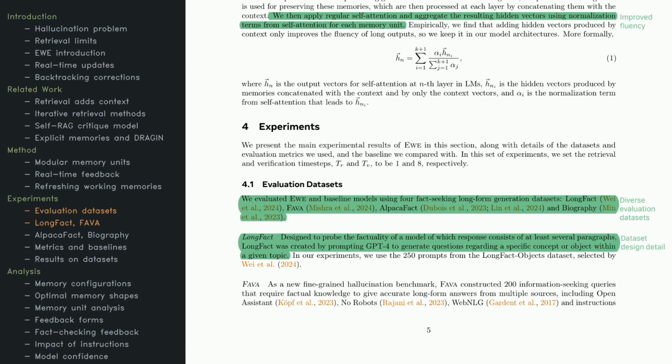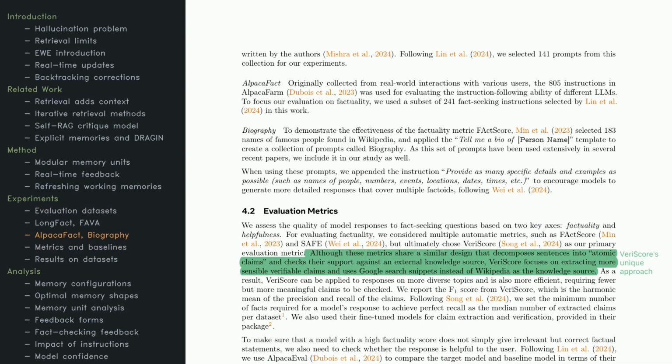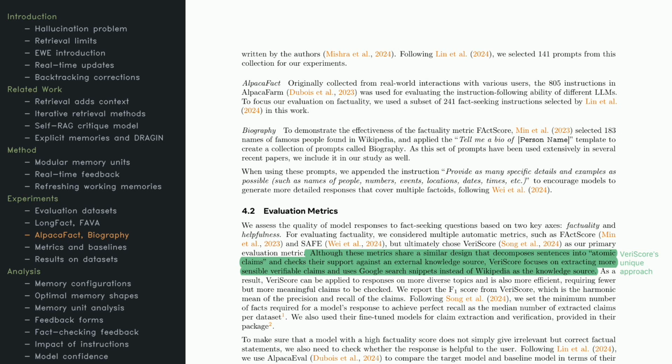Then we have FAVA, focused on spotting fine-grained hallucinations in complex queries that might need multiple sources, like WebNLG or No Robots. Having a variety of datasets helps measure how well EWE deals with hallucinations while staying factually accurate. This lets us see if the model can really handle diverse topics and tasks. Continuing with the evaluation, there's AlpacaFact, which uses real user instructions and evaluates factual correctness. There's also Biography, prompting the model for detailed information about well-known individuals, names, dates, events, and more.